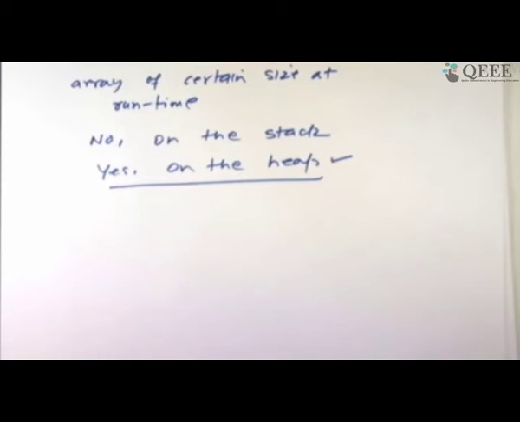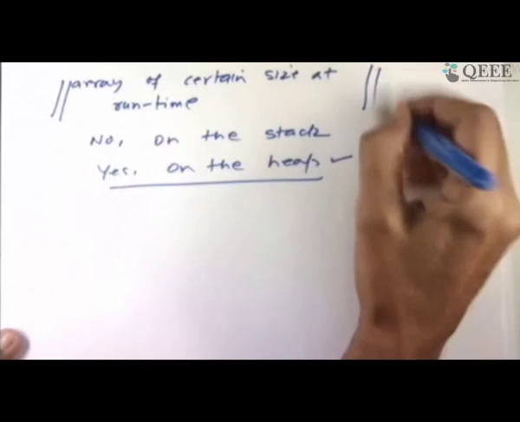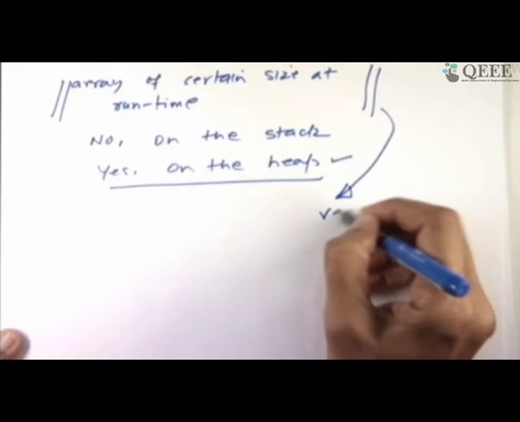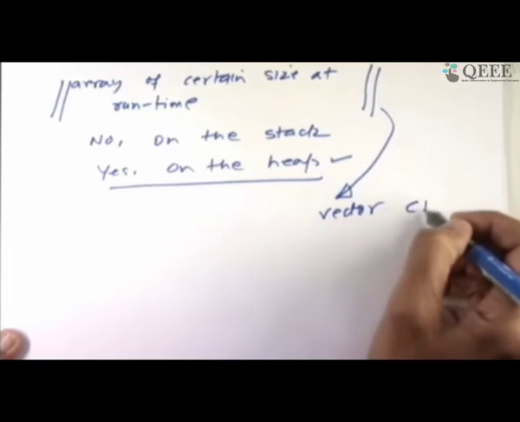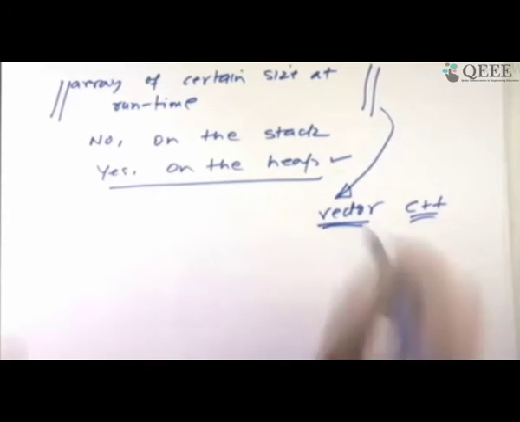But you cannot do it on the stack, which means you cannot have a fixed data area, you cannot create something which is not fixed, because you are saying you want something of a variable size. So yes, you can do it, but then you have to do it in a different way. Typically arrays are supposed to be statically declared, held in the stack, and therefore they are not done. To maintain your requirement, languages have defined different classes. For example, look at the vector class of C++, okay? Or you can create your own class or struct in C where you can do all these things. But native support, no.